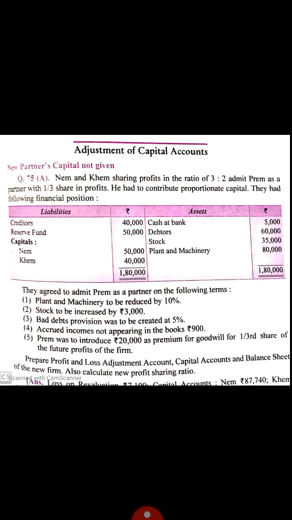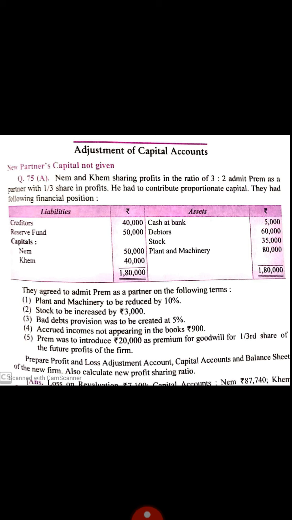partner on the following terms: plant and machinery to be reduced by 10%, this is a decrease in assets; stock to be increased by rupees 3,000, it is an increase in assets; bad debts provision was to be created at 5%. When we create bad debts, that time our debtors will decrease, and at the time of provision also. Accrued income not appearing in the books, rupees 900. When we write it, it will appear, so it increases our assets. Prem was to introduce 20,000 as premium for goodwill for 1/3 share of the future profits of the firm.